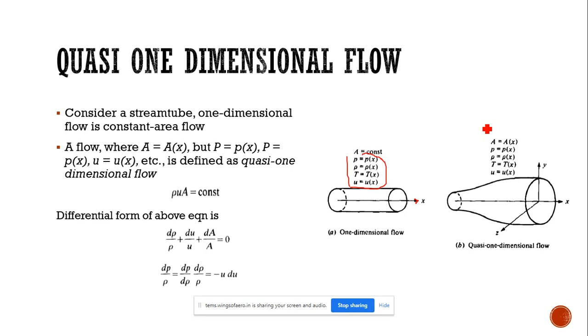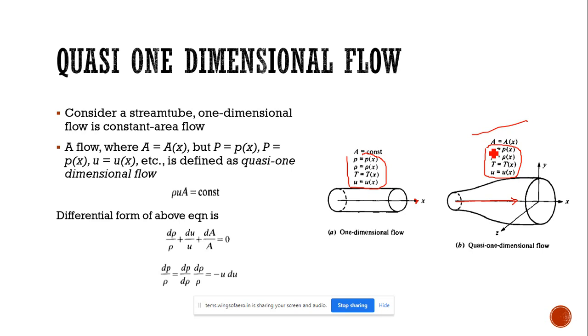But for a variable area duct, the fluid parameters are still changing in one direction only. That's why we consider p equal to p of x, and the area A also changing in one direction. When we move along the length of the nozzle, the area is changing automatically.